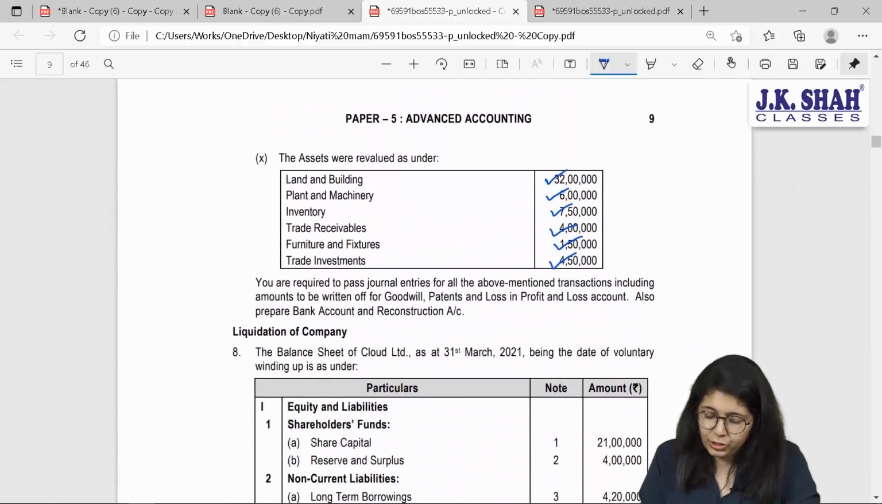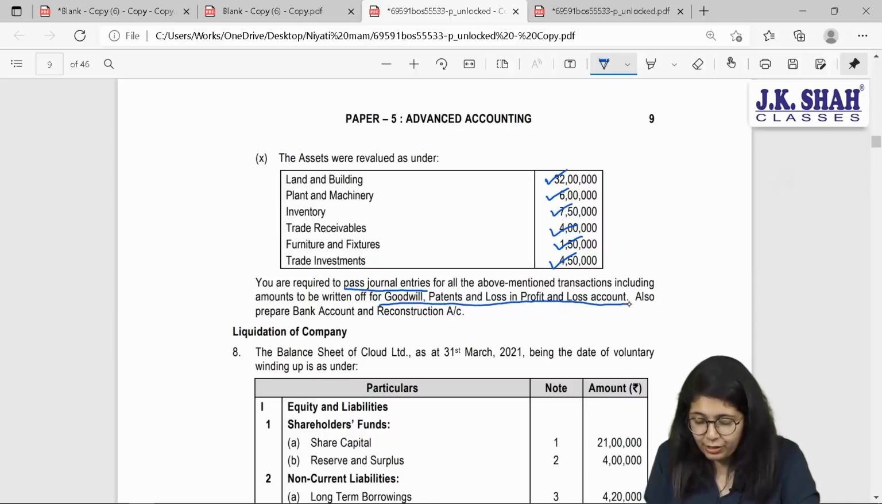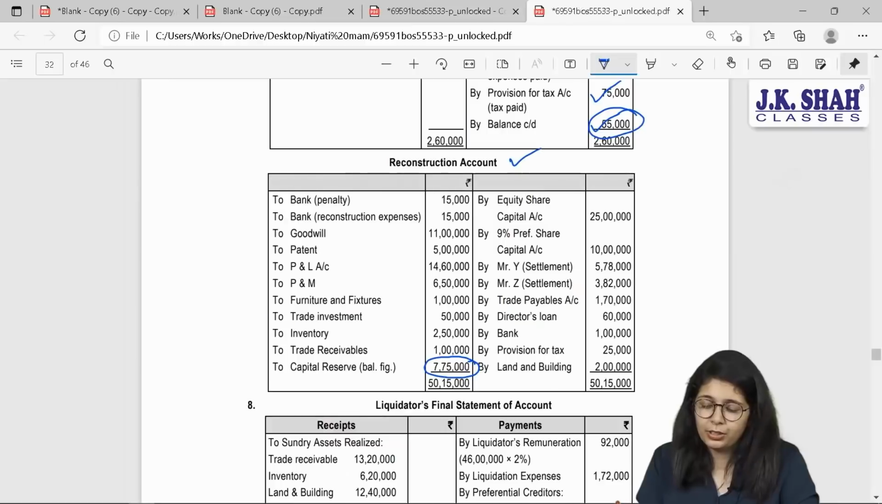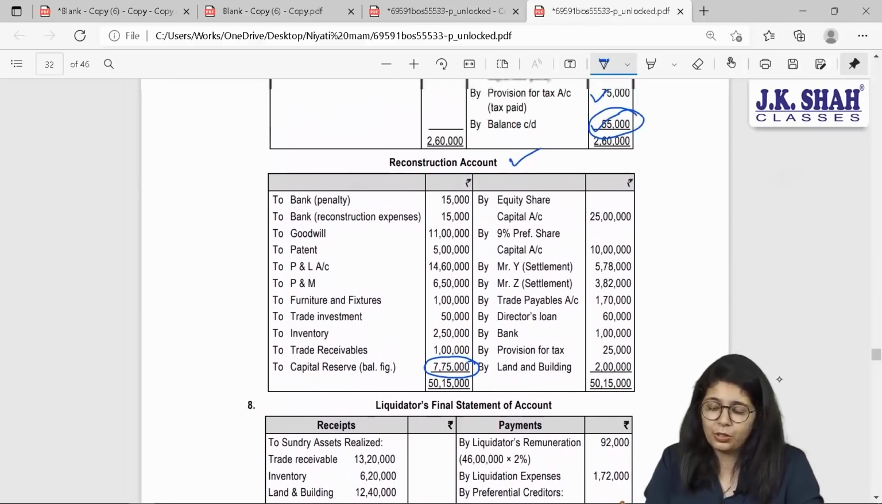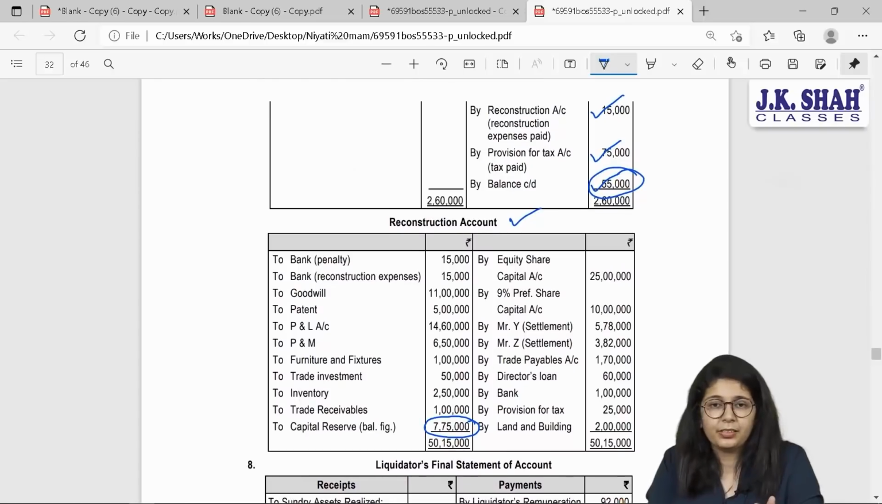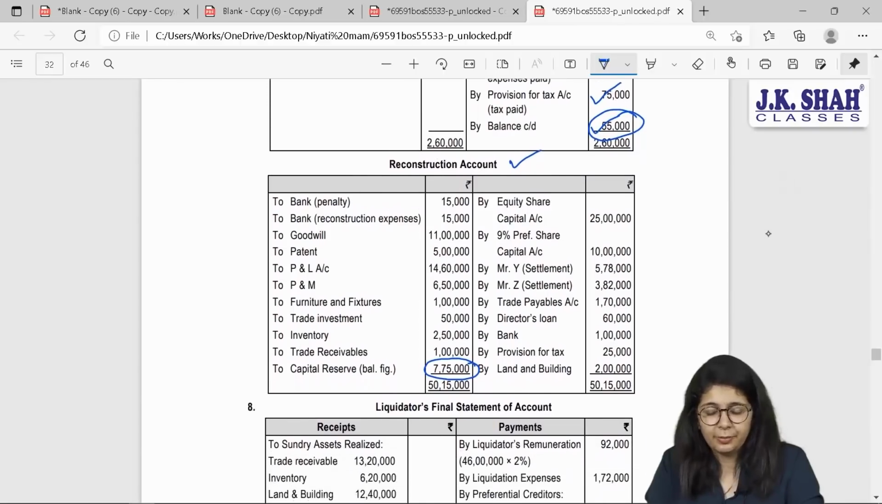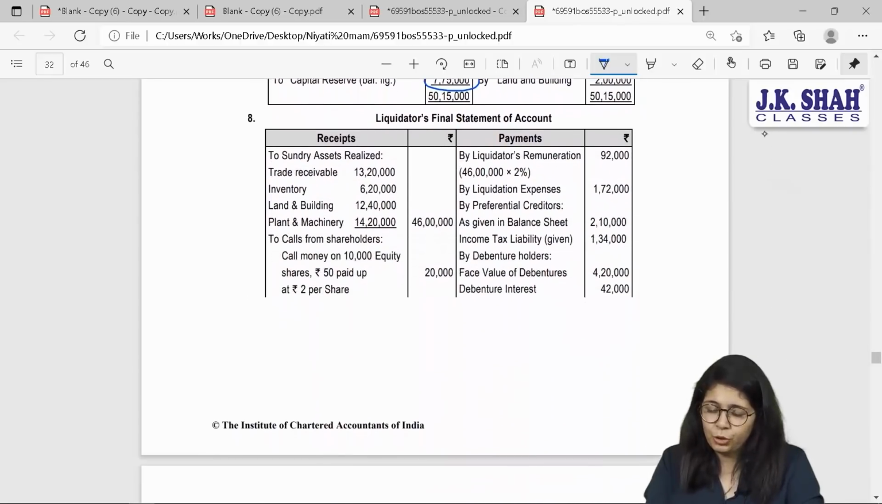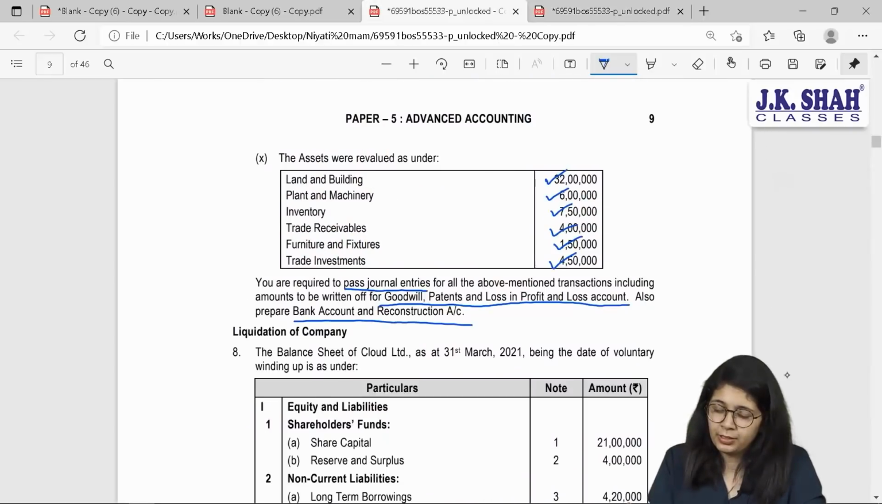You are required to pass journal entries. We just now saw for all the above mentioned transactions, including the amount to be written off for goodwill, patent and P&L account. They have clearly mentioned. Also prepare bank account and reconstruction account. They have asked us to prepare these two accounts, so we have done it. Yes. Once your entries are there, you just need to post it. Your accounts will be ready. Easy sum. Okay. No difficult adjustments were there.